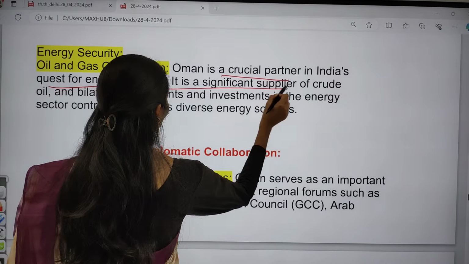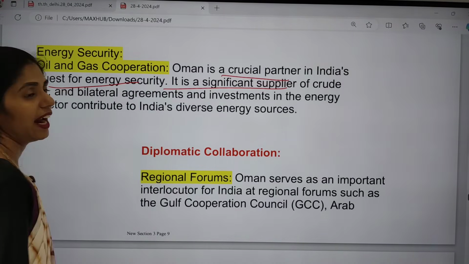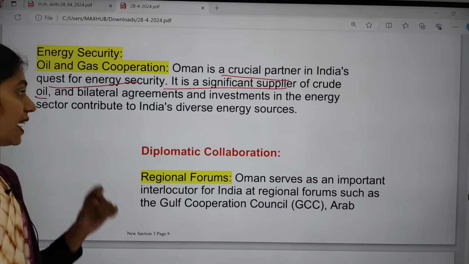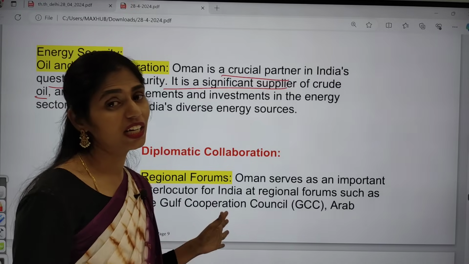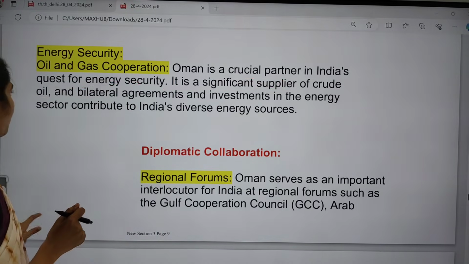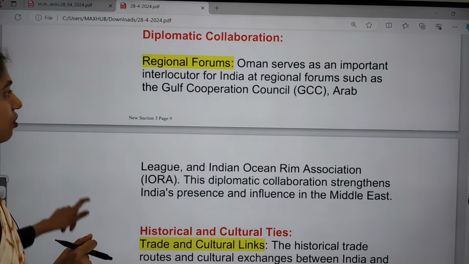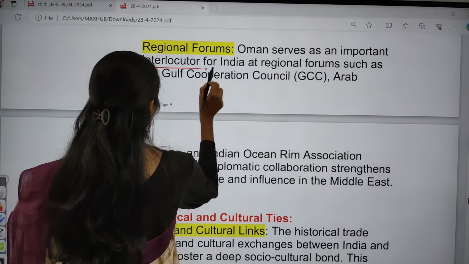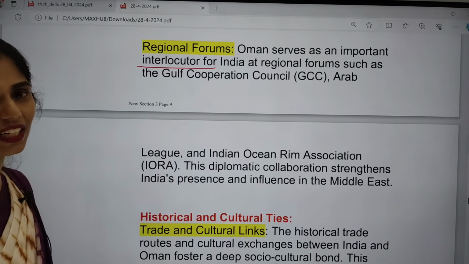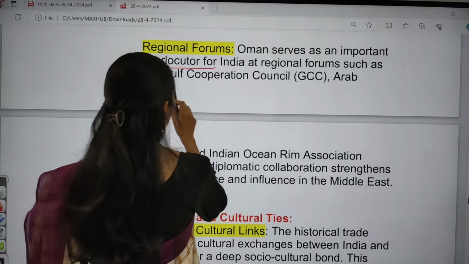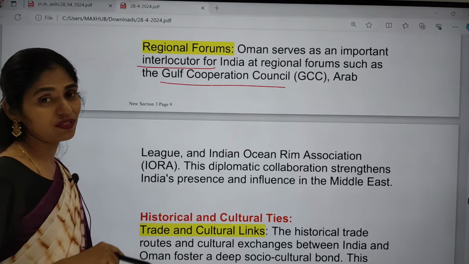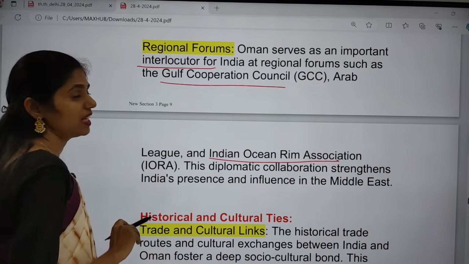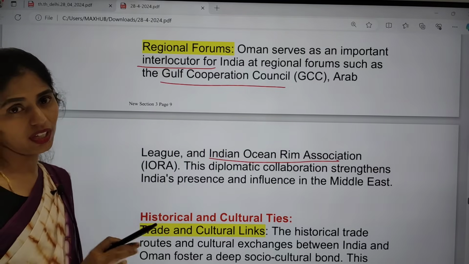And Oman is even a significant supplier of crude oil, and we have lots of bilateral trade as well as investments in the energy sector, because we are diversifying our energy sources. The next important strategic advantage is regional forums. Oman also serves as an important interlocutor for India in regional forums, for example the GCC, Gulf Cooperation Council, the Arab League, and even the Indian Ocean Rim Association. In these areas, Oman supports India.